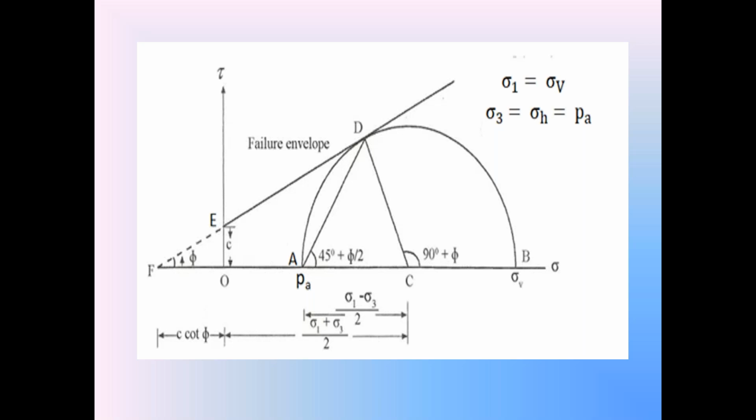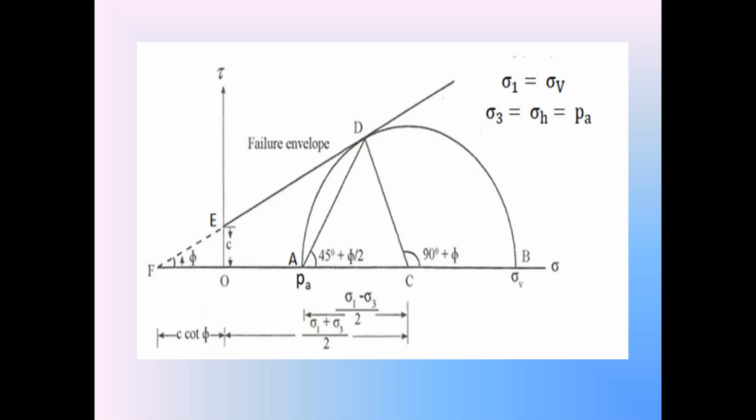In that right angle triangle OEF, cot phi is equal to OF divided by OE, that is equal to OF divided by C. So the length OF is equal to C cot phi. The length OA is active earth pressure PA, that is also equal to sigma 3.